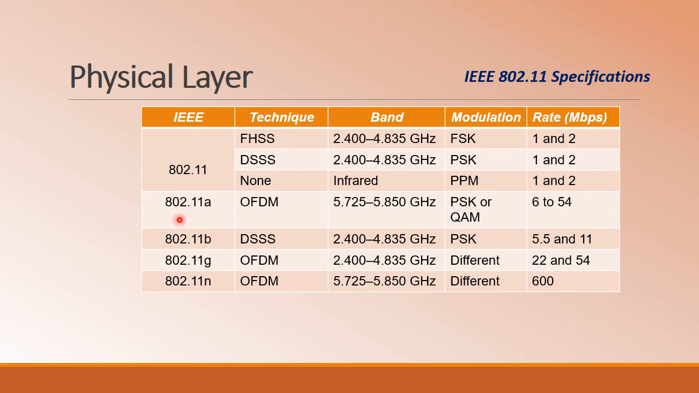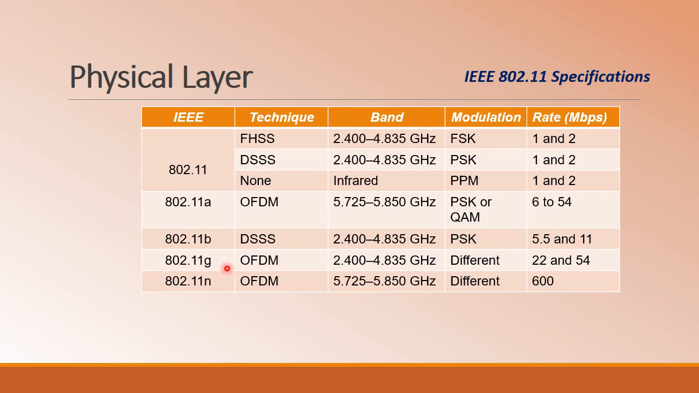Next we have 802.11a, which makes use of orthogonal frequency division multiplexing, operating in 5.725 to 5.850 gigahertz. The modulation is either PSK, that is phase shift keying, or quadrature amplitude modulation. The data rate supported is 6 to 54 Mbps. And the extended version of 802.11 DSSS, that is 11b, operates in the same frequency band as the earlier one, but the data rate supported is different, 5.5 to 11 Mbps.